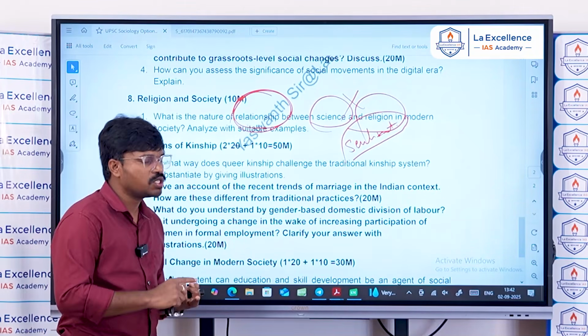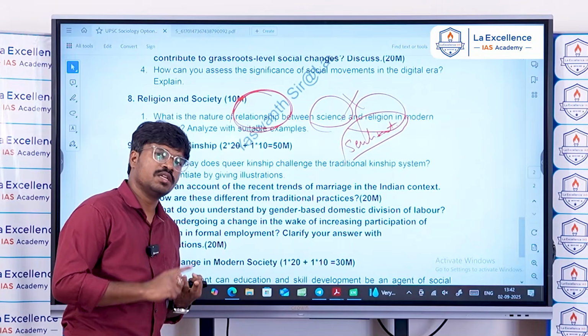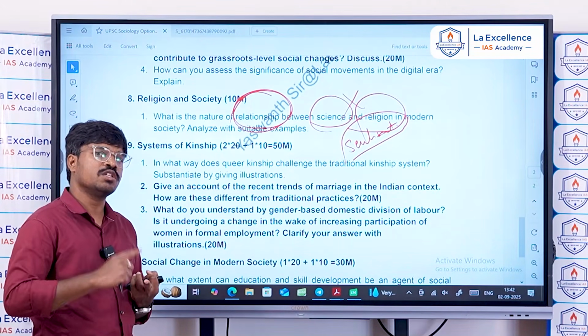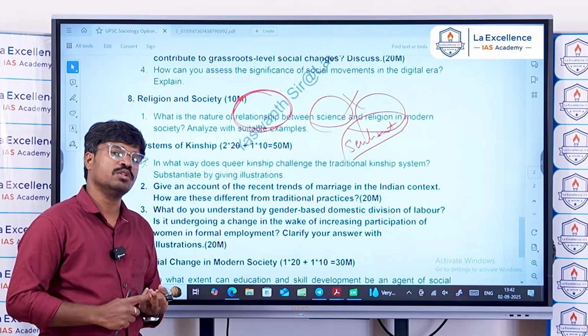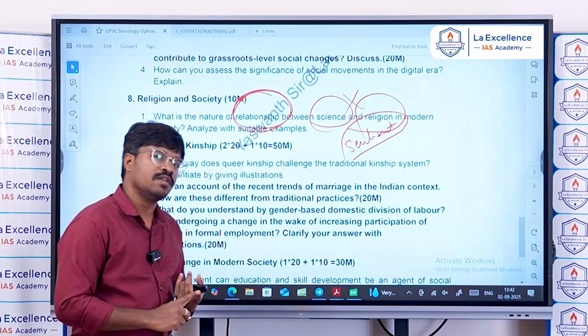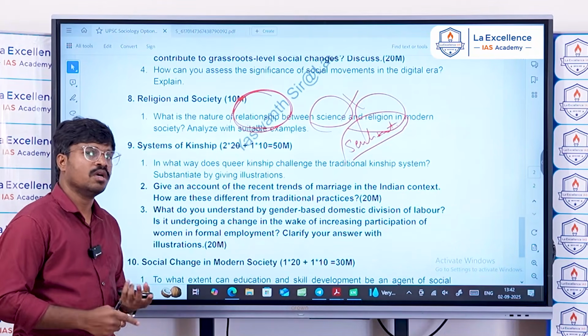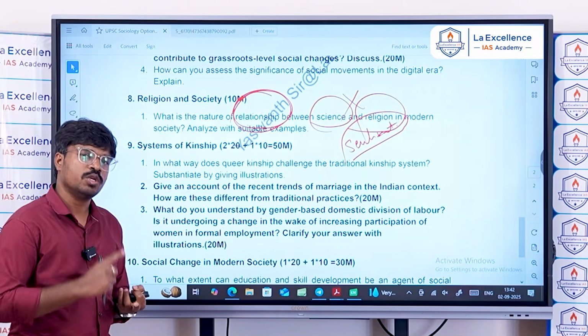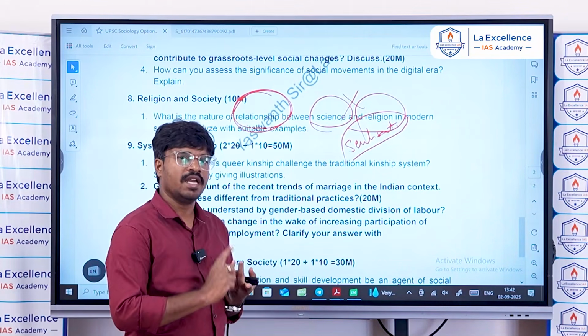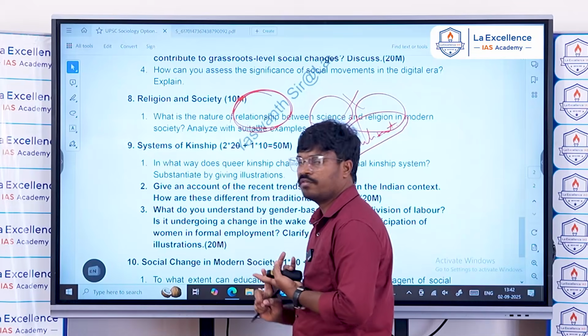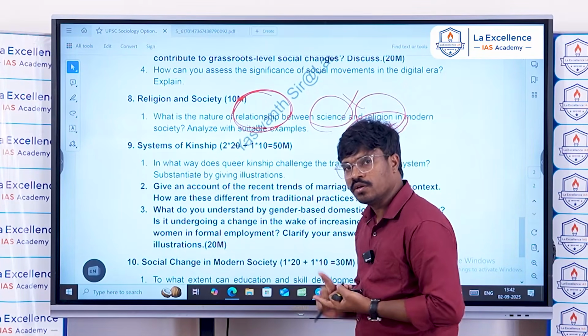We cannot separate them. Religion ensures integration in society according to Durkheim, and science also ensures integration. Science gives you solutions to your problems, and religion also gives you solutions. Science guides you in your life, and religion also guides you in your life.